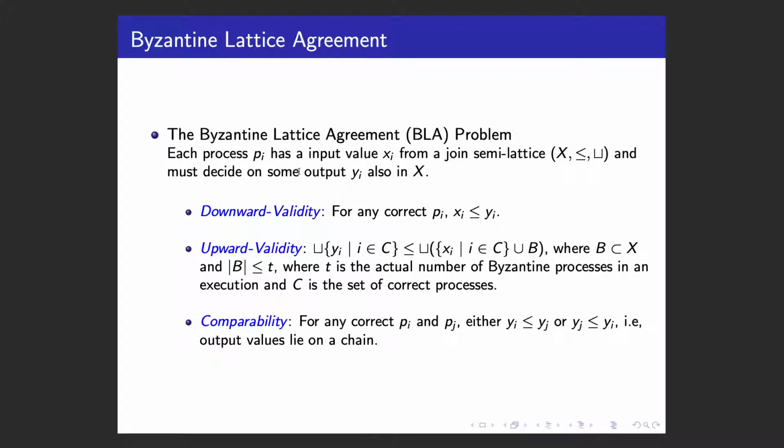The most important one is comparability, which requires that for any two correct processes, their outputs should be comparable. Equivalently, all output values of correct processes lie on a chain of the lattice.